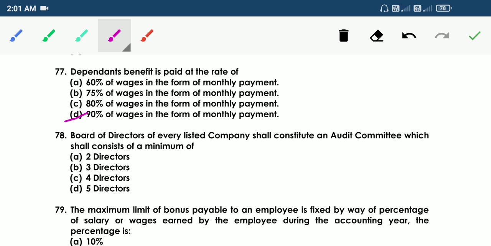78. Board of directors of every listed company shall constitute an audit committee which shall consist of a minimum of A 2 directors, B 3 directors, C 4 directors, D 5 directors. So the answer is B 3 directors.